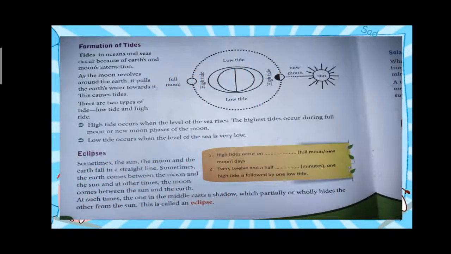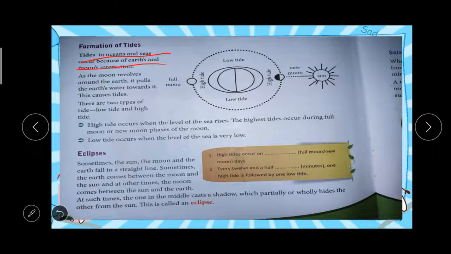What do you mean by tides? Tides means in the ocean we can see the tides, right? Tides in ocean and seas occur because of the earth and moon interaction, due to sun and moon interaction. We know that the moon revolves around the earth, right? So it tries to pull the earth's water towards it. So this causes the tides.